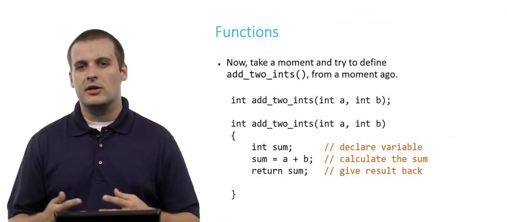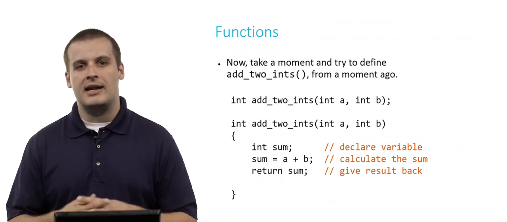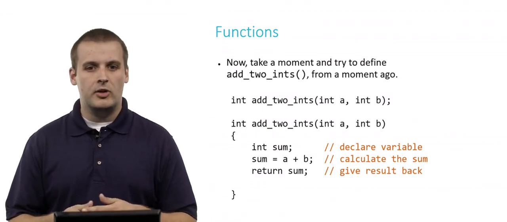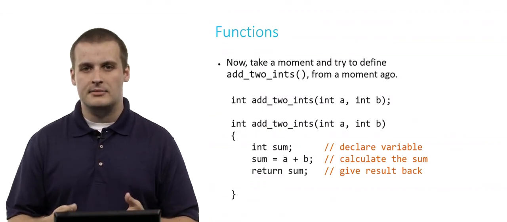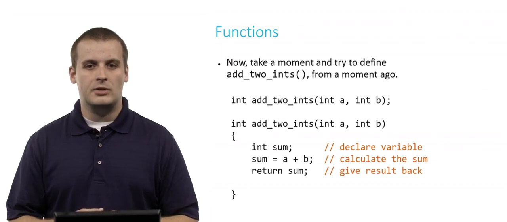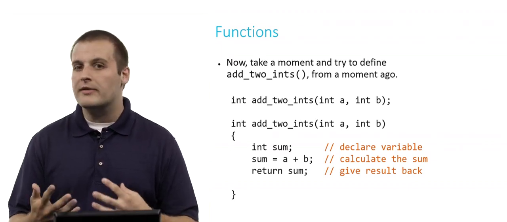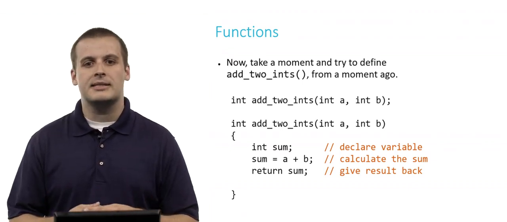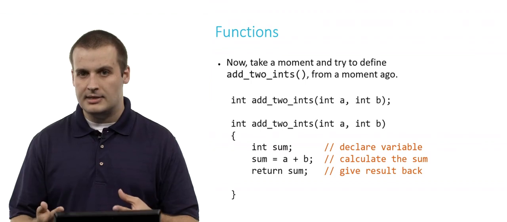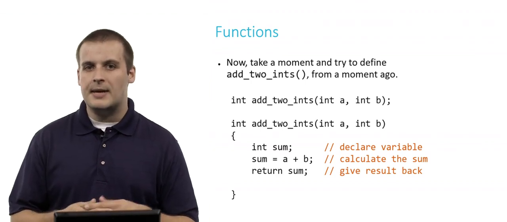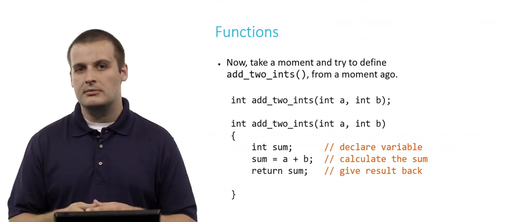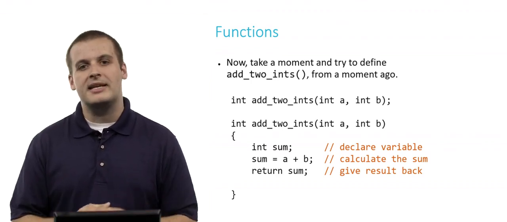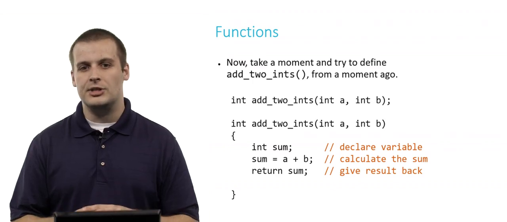So just like the previous example, there are several different ways that you could implement add2ints. Here's one, and here in orange I've just added some comments to indicate what's happening on each line of code. So I declare a variable called sum of type int. I say sum equals a plus b. That's where I'm actually doing the work of adding a and b together. And I return sum. And that makes sense because sum is a variable of type int, right? And what's the data type that this function tells me it's going to output? Int. So I'm returning sum, which is an integer variable.